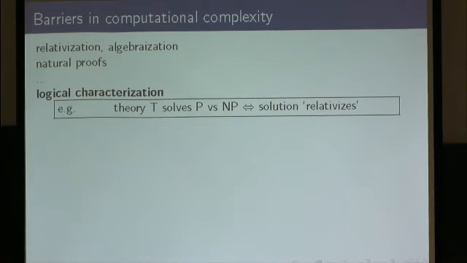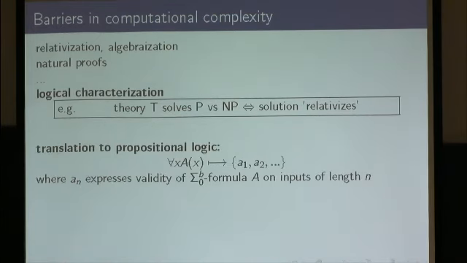This theory should be as strong as possible and somehow nice. For example, it might be a fragment of Peano arithmetic so that we can easily measure how strong it is. We actually already have some theories of this kind, so using these barrier results, we can show that certain theories can't solve P versus NP, and then we can try to extend it to stronger theories. In this presentation, I would like to focus on the provability of circuit lower bounds.